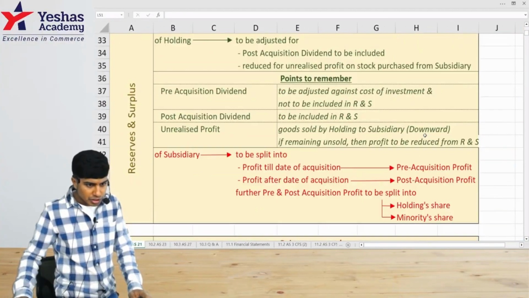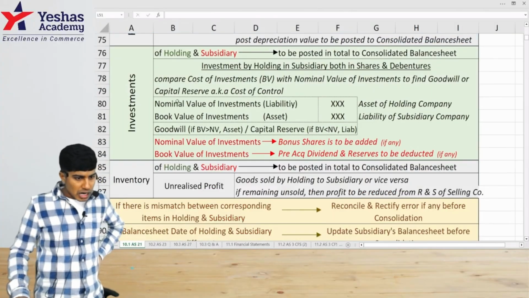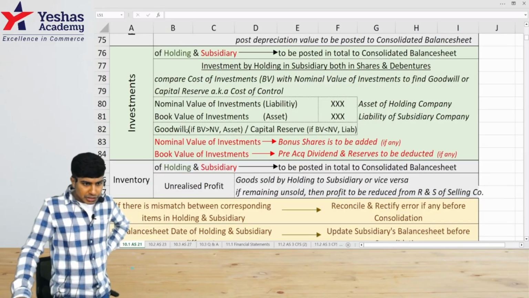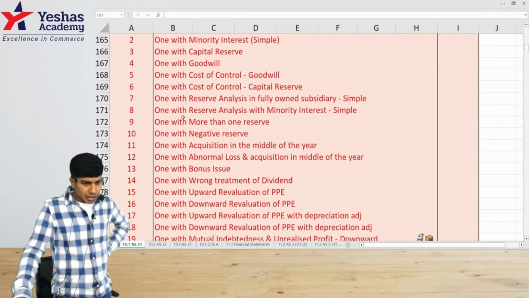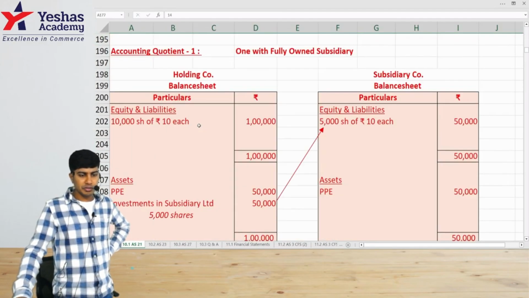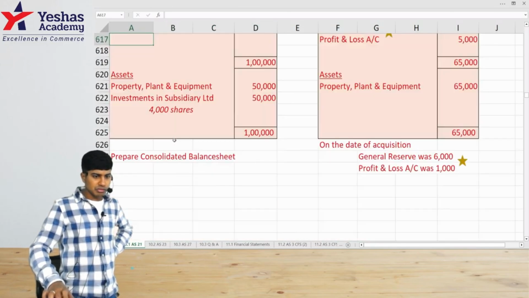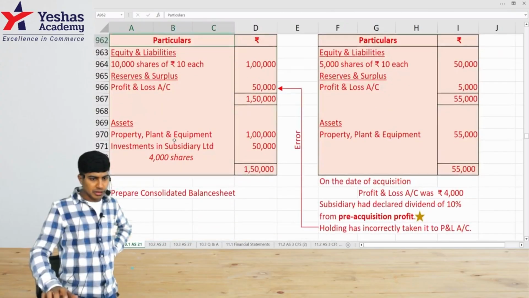Once again, dividend investment cost. Here we would have to adjust the pre-acquisition dividend. Let me show the question only. Wrong treatment of dividend, AQ 14. In our 14th question, when we discussed, we did mention how to deal with dividend.